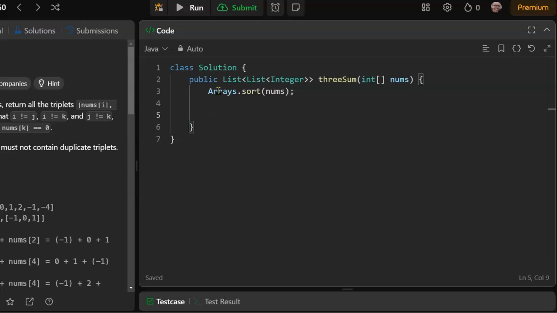So we have to create one. So let's say List<List<Integer>>, call it triplets equals a new ArrayList.